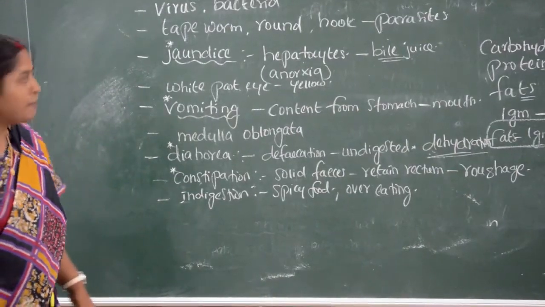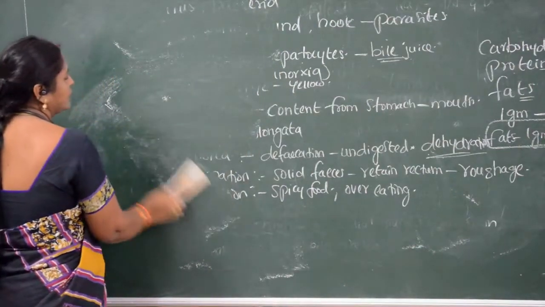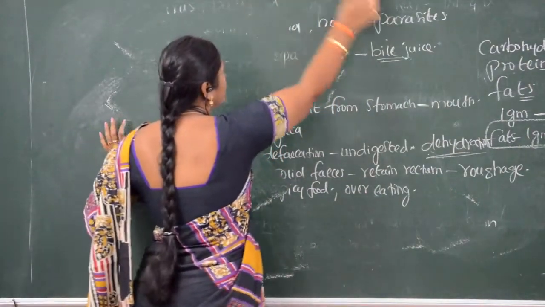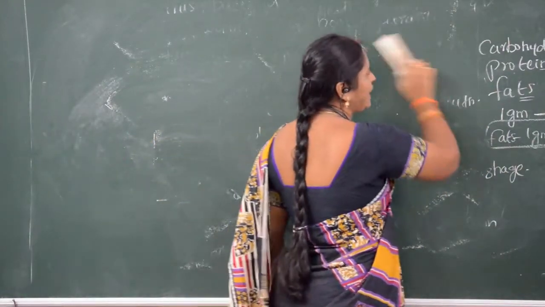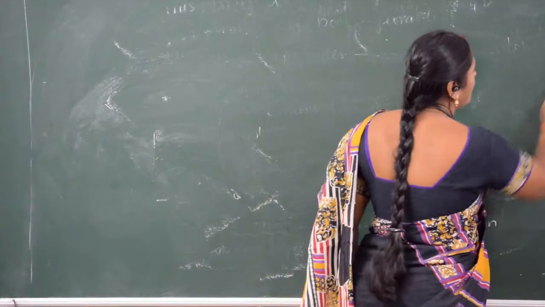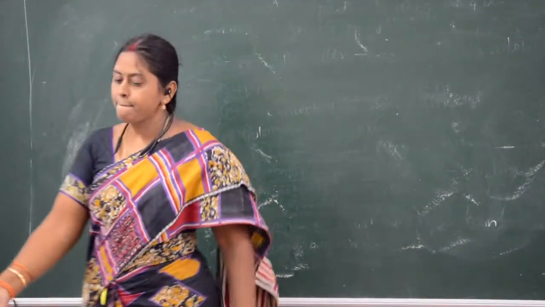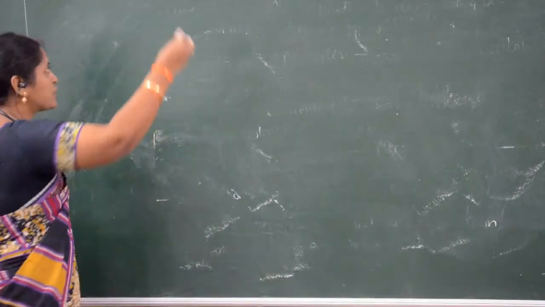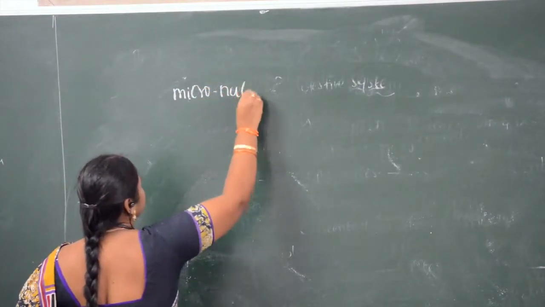Now we will see about the micronutrients. What are micronutrients, children? We have seen till now about the macronutrients.